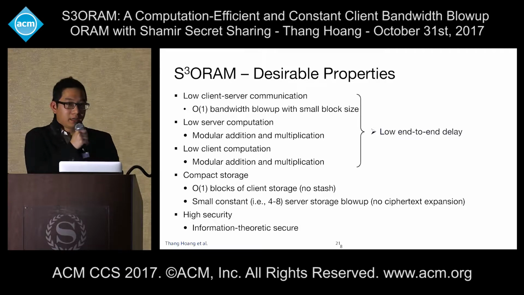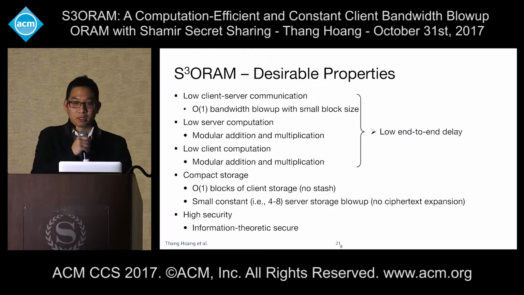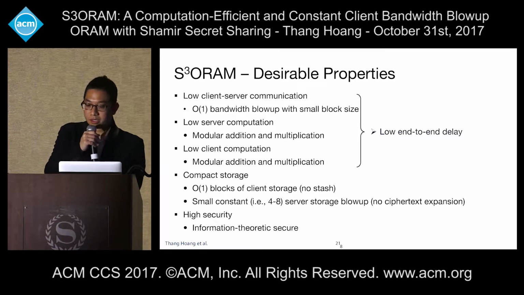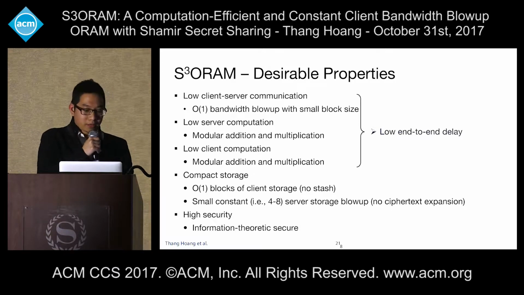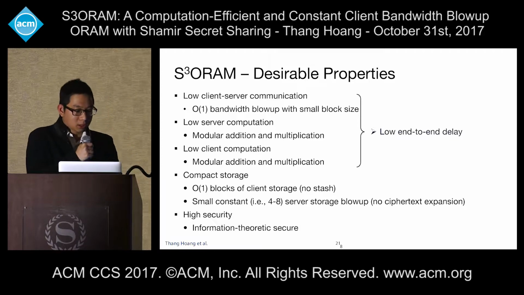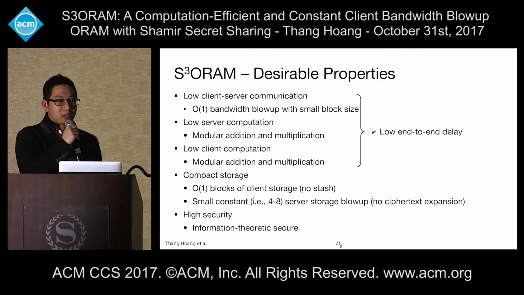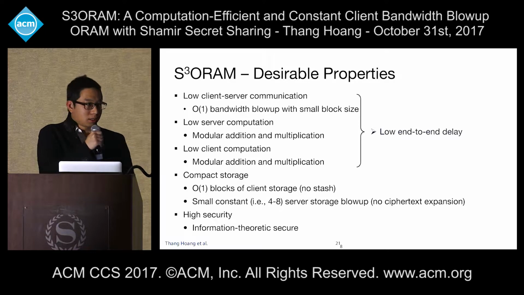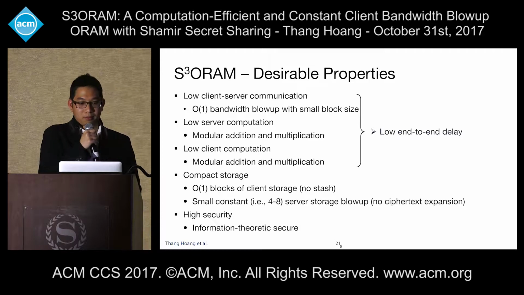These properties result in S3ORAM having low end-to-end delay, as we will show in the experiments. Another advantage is that it requires a very small amount of client storage, because it inherits the O(1) blocks of client storage from Onion ORAM. The server storage blowup is also very small, because we don't have the ciphertext expansion due to additively homomorphic encryption in this case. Another important feature of S3ORAM is that it is the first to achieve information-theoretic ORAM.